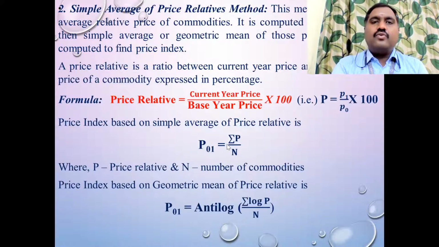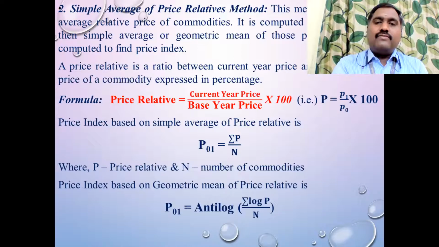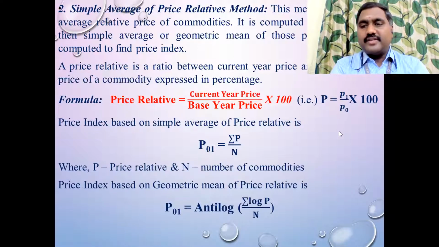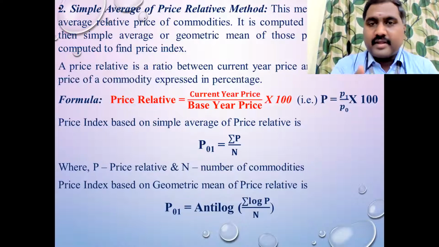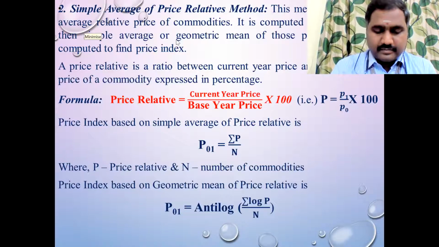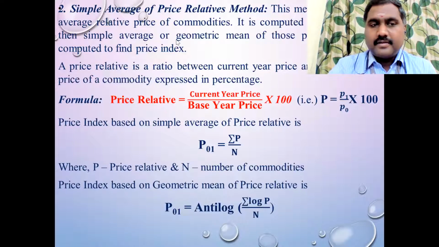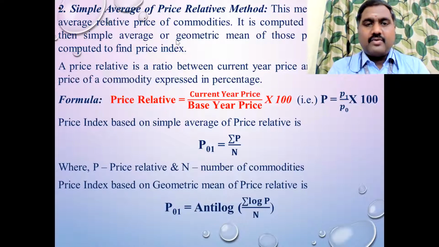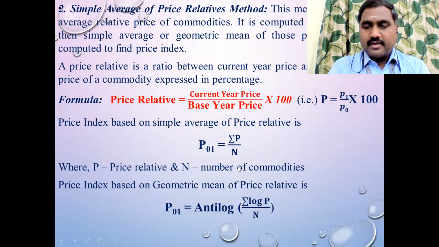And then you have to find two averages here. One is the simple average, P01 equal to summation P by N, and the other, P01 equal to anti-log of summation log P by N. So anti-log, if you are using a scientific calculator, you can try finding the anti-log. Some calculators also may have it. Okay, fine. Now I will move on to the problem.